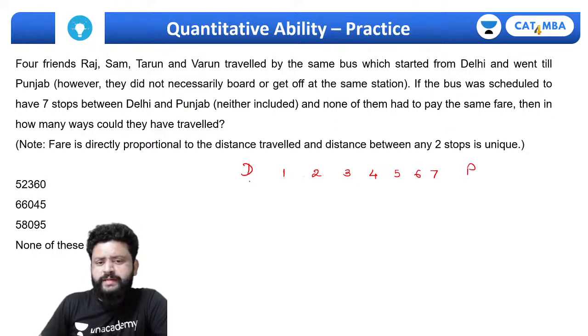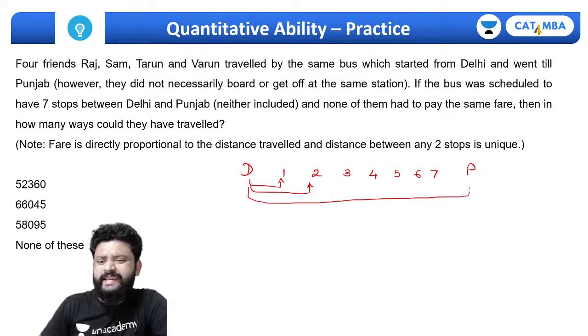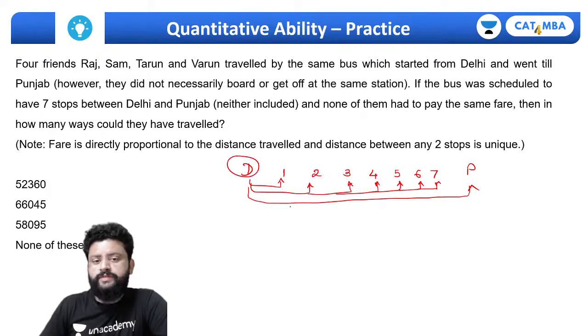So it may happen someone who starts from Delhi, he has 7 choices in between, and at the last place, so totally he will have 8 choices to go. Right? He can go here, he can go here. There are 8 choices for someone who starts from Delhi. So 8 different tickets हो सकते हैं.